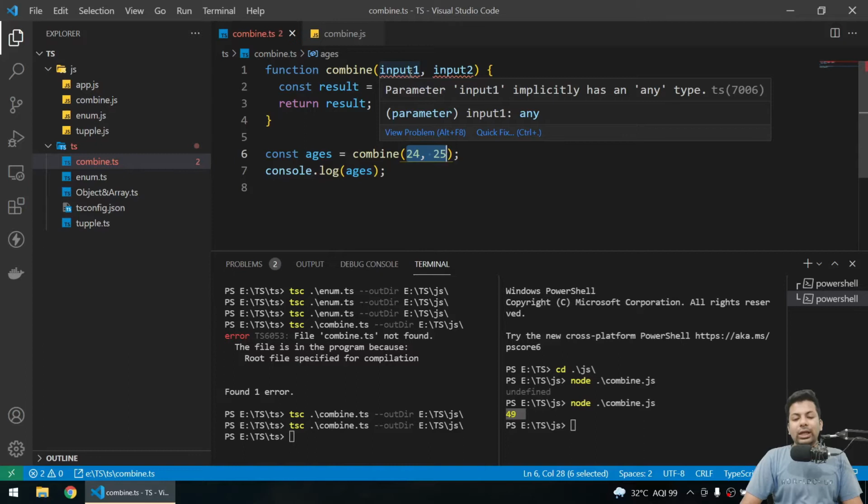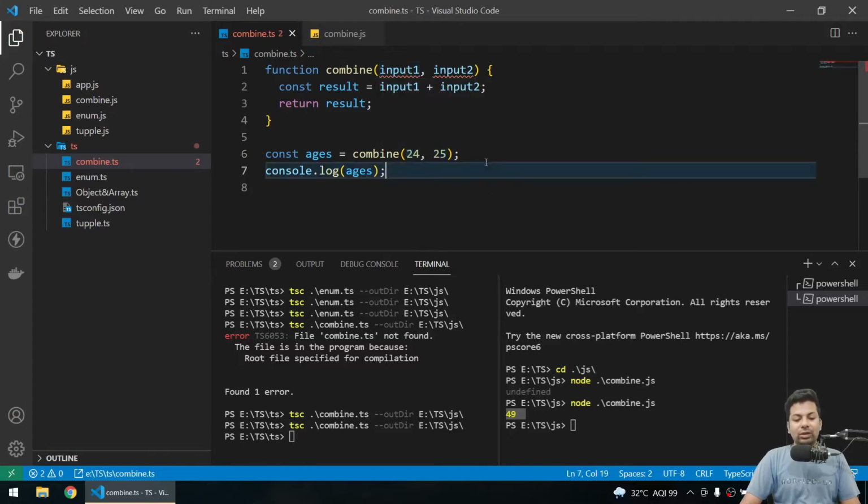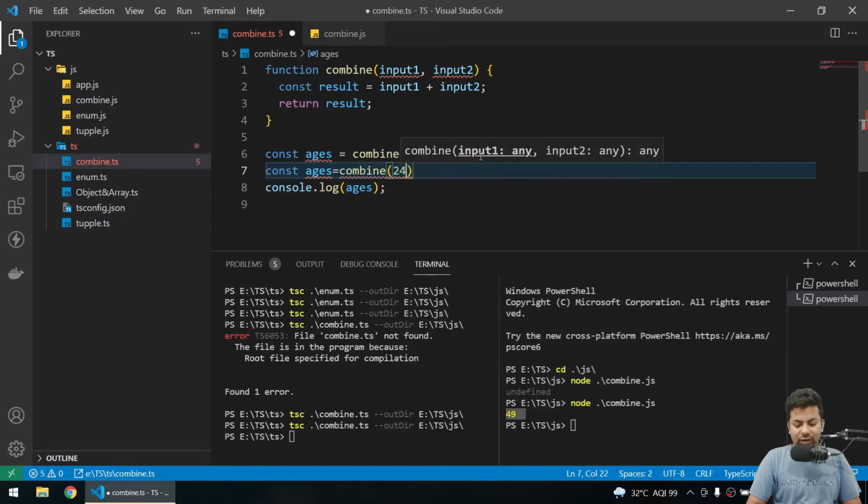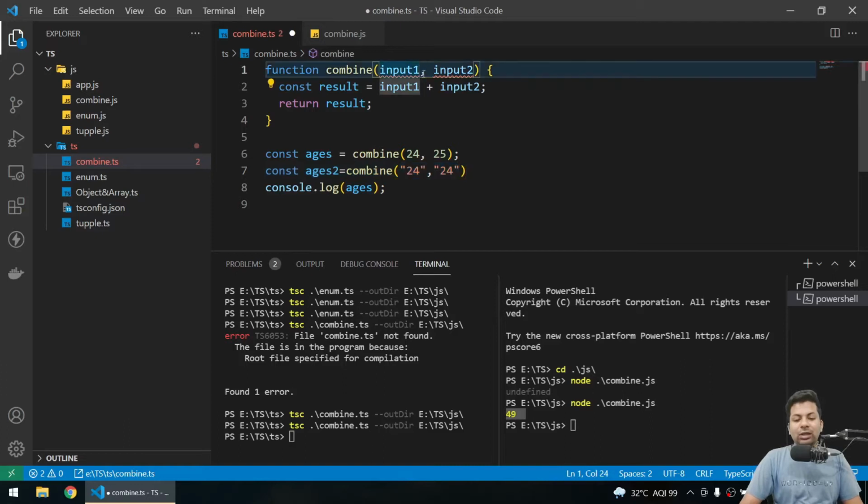Now it's telling you input 1 has, you have told it any. So suppose I try to send a constant ages equals combine, and I just give an array or string, you can see for ages 2, still it's working because it's also accepting a string, no error here because it's on the any type.